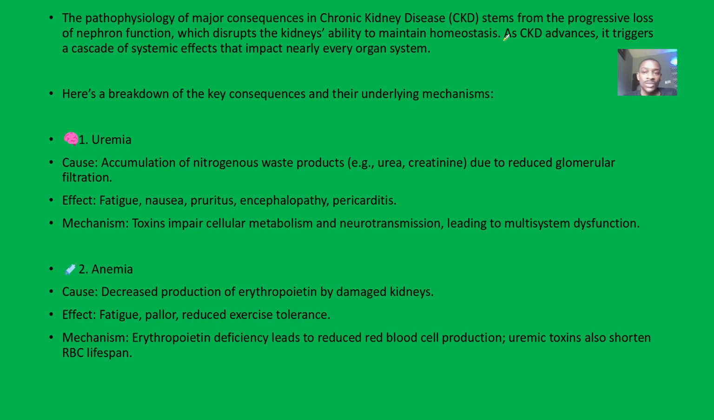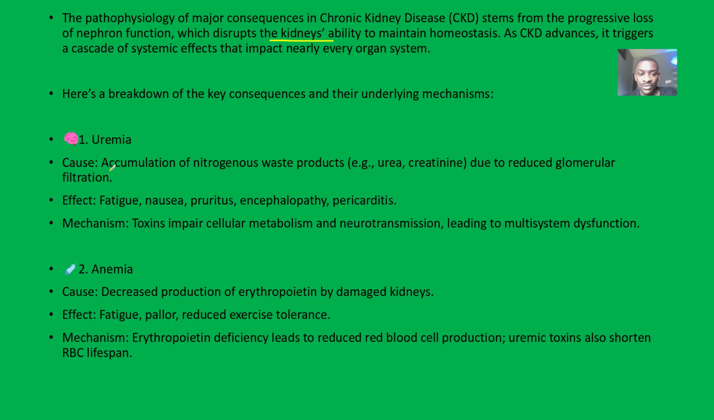So if there's progressive loss of the nephron, it disrupts the kidney's ability to maintain and regulate fluid levels in the body. Do you understand? So looking at the key consequences and their underlying mechanisms, that's how they actually come to be.